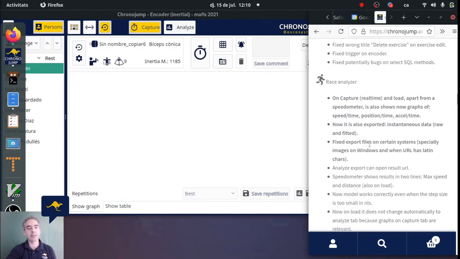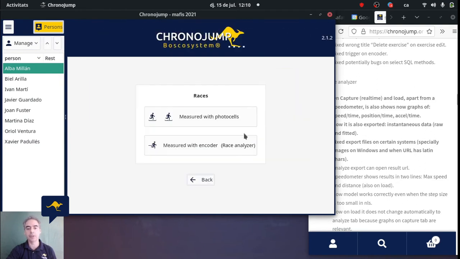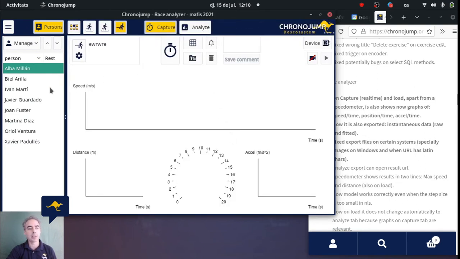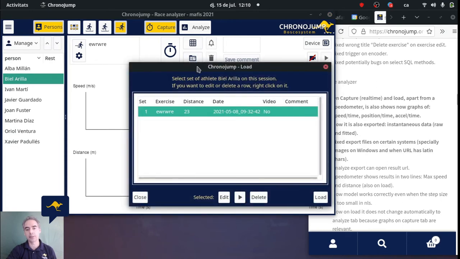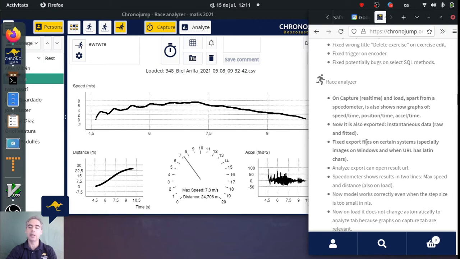Okay, so in Race Analyzer you will see nicer things, because when we go here and we check, for example, BL, that is our colleague, and here when we load the data, we now have a speed-time, distance-time and acceleration-time graph. In the last version we only had this speedometer, and now we have all of them in real time in the capture, and now when you load you can see it also,